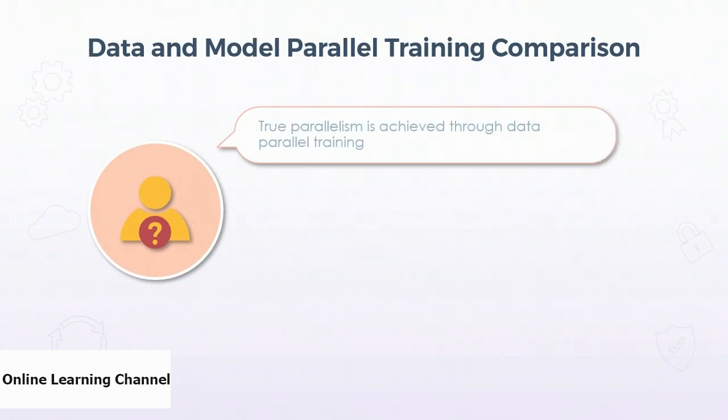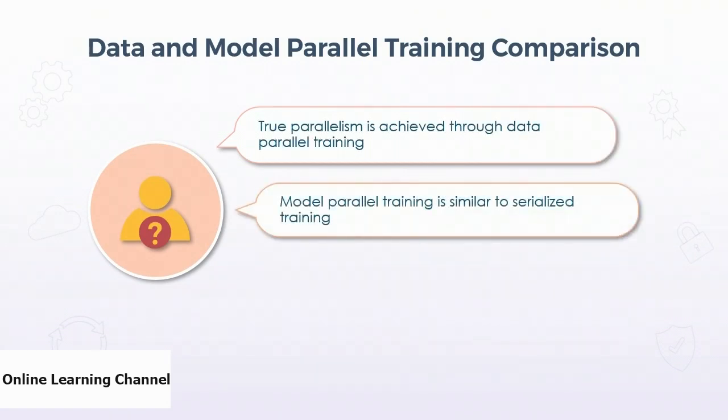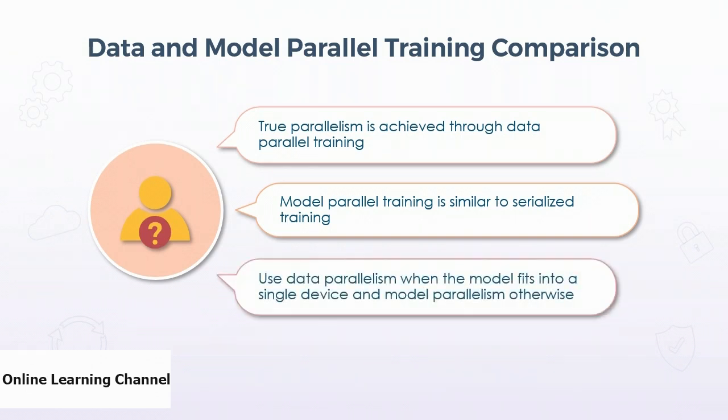In comparison, true parallelism is achieved only through data parallel training, whereas model parallel training is more like a serialized training with the model divided across different nodes. So if your model can fit into a single memory, you should use data parallel. However, if it is not possible, then you can use model parallelism.